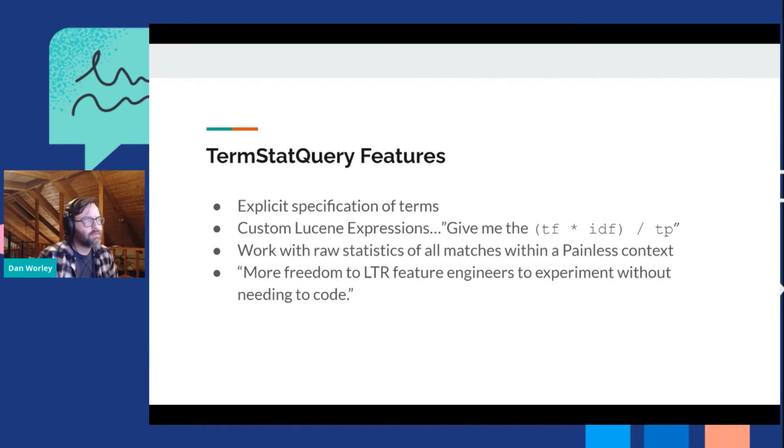One of the limitations of Lucene expressions is that you can only work with a single double value at the end of the day. And this was a pain point for some of our users. So we wanted to provide a way that you could access all of the statistics for all the terms that matched in Elastic. And thankfully, Painless allows for this. So we injected the results we get back for your matches into Painless, and you're able to access those however you want in Painless. So if you want to do an average of positions, you can do that. If the positions look a certain way, you can do a different thing. Painless opens up the doors for that.